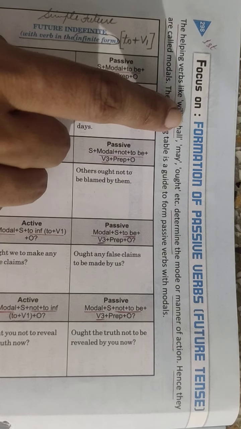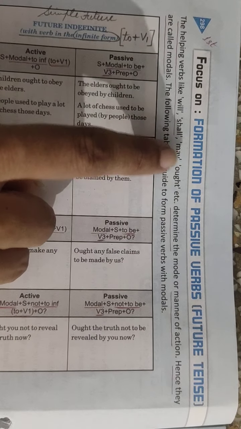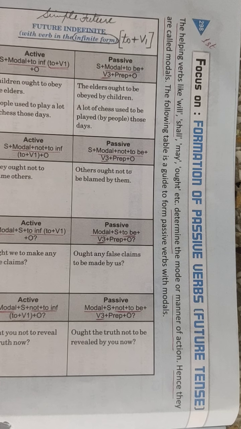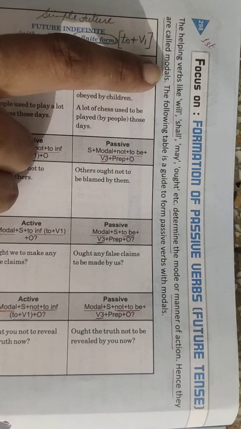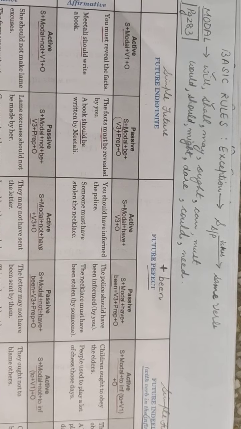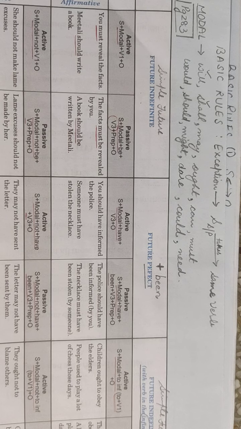So here on this page, basically you will find will and shall, which are future tense verbs also, and other words may, ought, should, can, could, likewise must, and some others as well. We call them modals. This is the easiest of all the active passive rules, because only one word, BE, and its forms are added in this particular tense. BE or been or being.